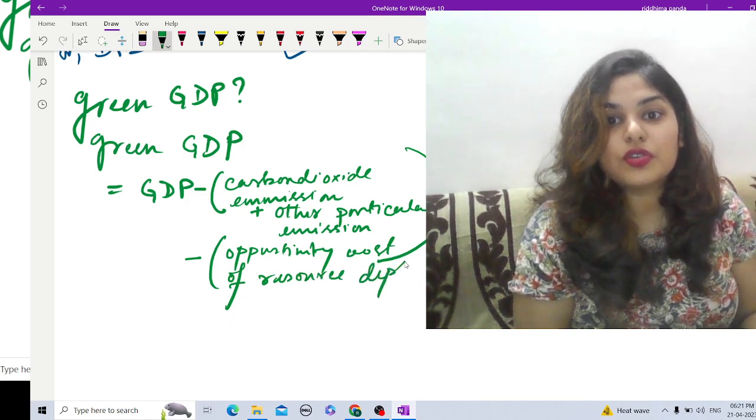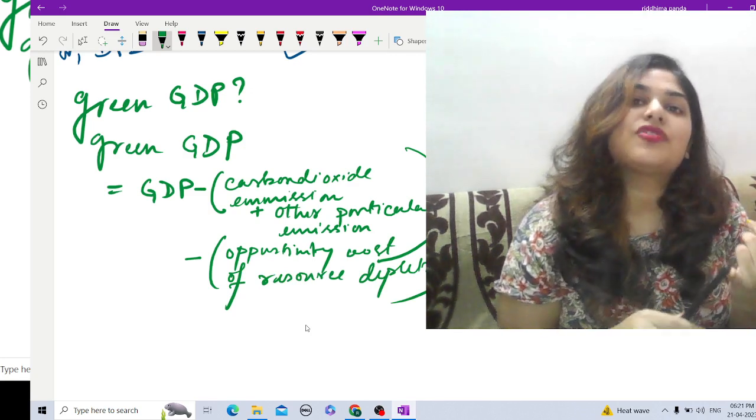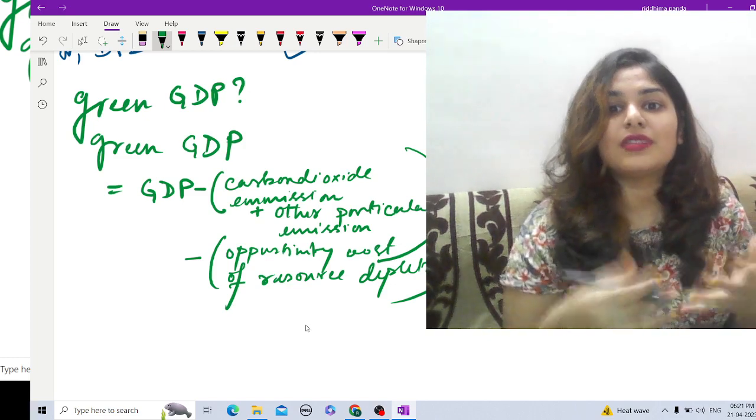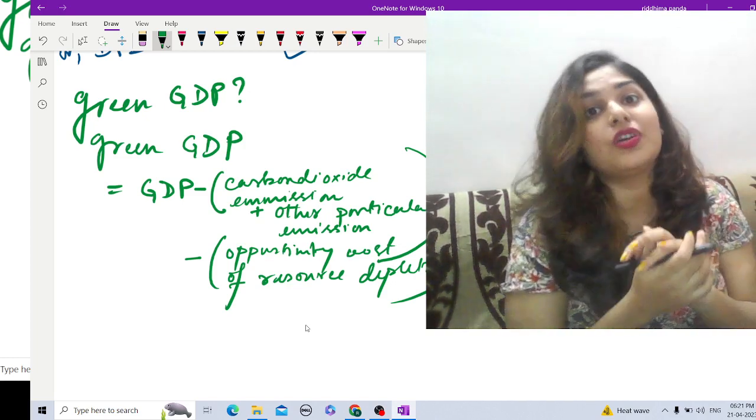Resource depletion means what? Resource depletion means it can be any natural resources, it can be forests, it can be minerals, etc. So the resource that is being depleted and is getting extinct, that is the opportunity cost of using those, right?